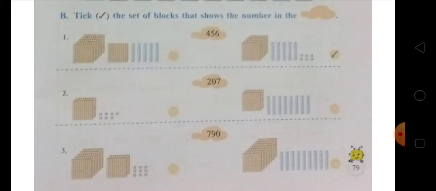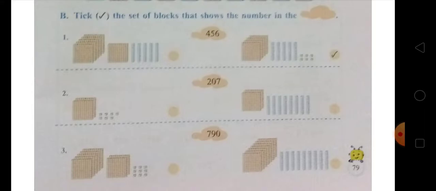Okay, in the third, you can see here that in the first picture there are 7 big blocks, and in each big block there are 100 small blocks, so that makes it 700. And after that there are 9 single blocks, that makes it 700 plus 9, that makes it 709.